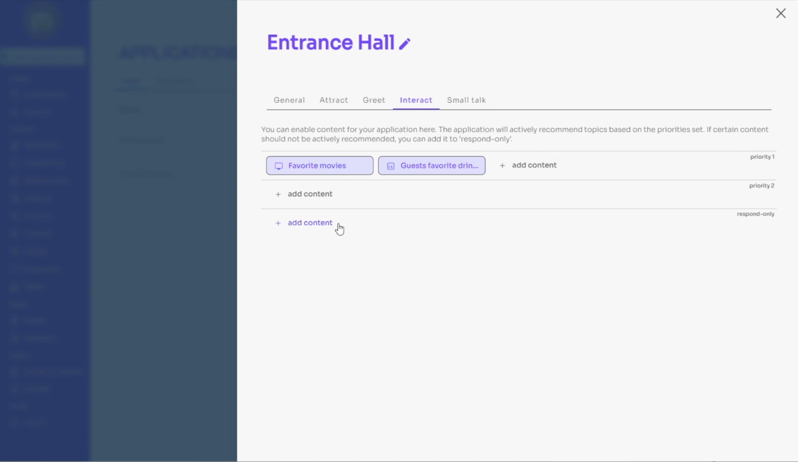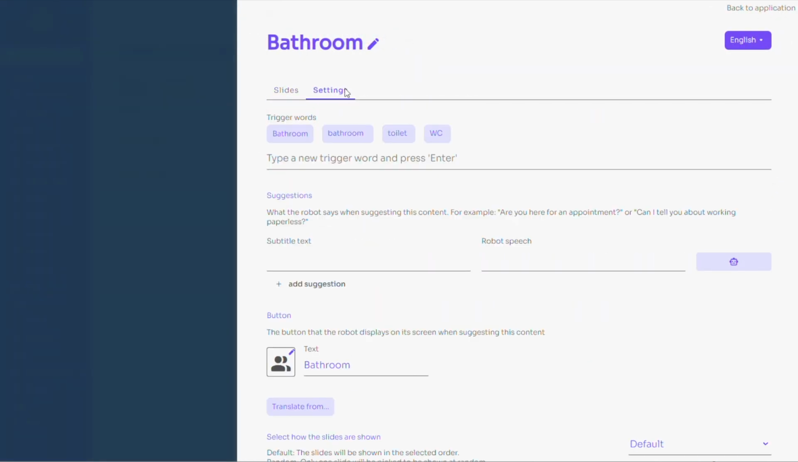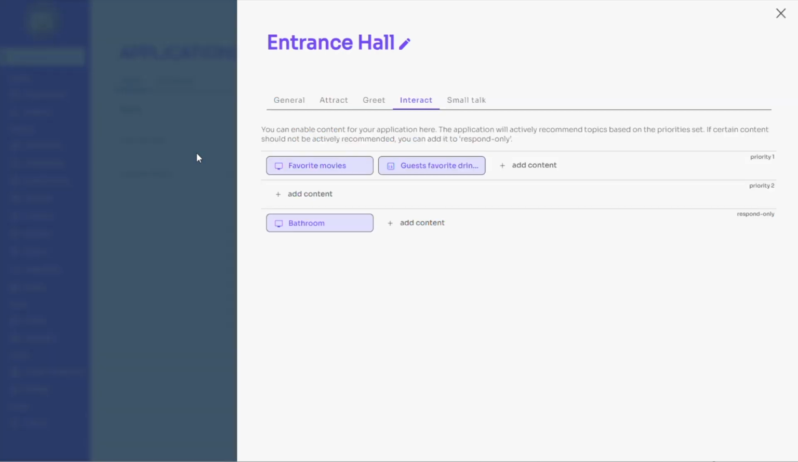We will add the presentation called bathroom to the respond-only lane so the robot can answer the common question, "Where is the bathroom?" We configured the bathroom presentation to listen to words like bathroom, toilet, and WC. If the robot hears one of these words while recommending content, the bathroom presentation will be triggered. Adding more content to the respond-only lane can help provide customized interactions for guests based on their personal requirements.